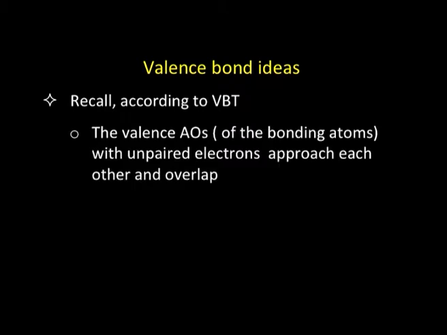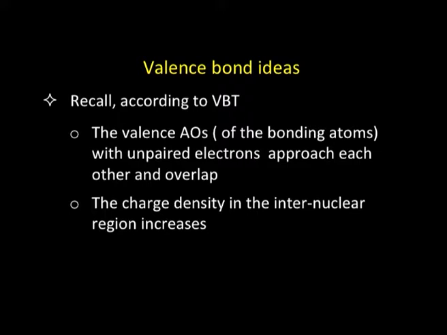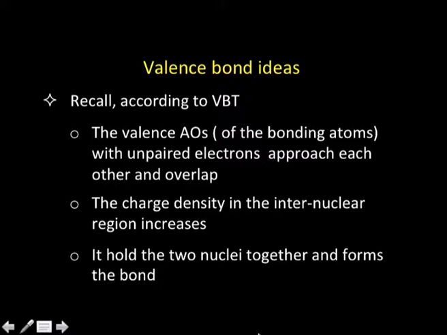Okay. Let us move further and take up another model here, that is called the valence bond model or valence bond ideas. Basically, this has not served a good purpose, but for the sake of completeness we will try to touch upon it. You will recall that according to valence bond theory, the valence atomic orbitals of the bonding atoms having unpaired electrons in them approach each other and overlap. When they overlap, the charge density in the internuclear region increases, and it is this charge density which holds the two nuclei together, and we say a bond is formed. That is a simpler way of looking at the valence bond approach.